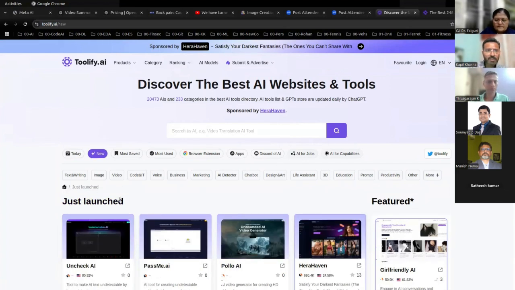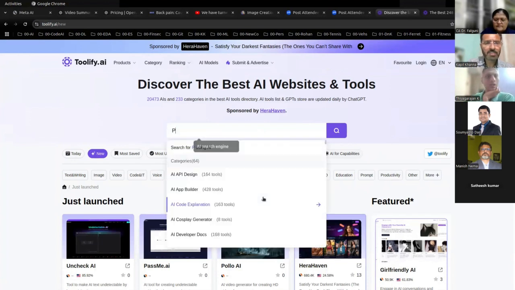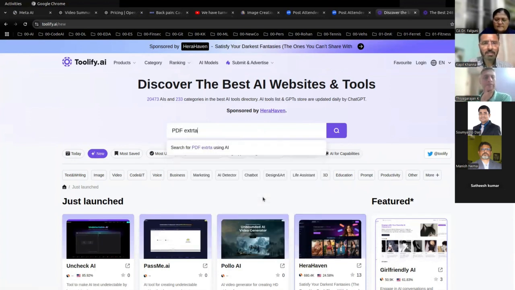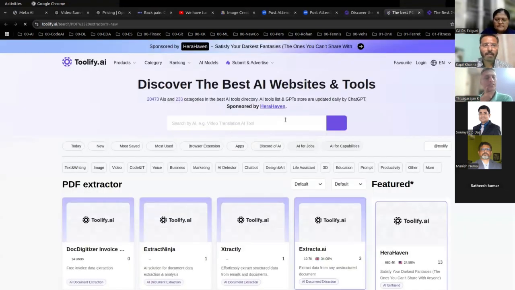There are many filters in this, like, let's search. What would you want to search? PDF extractor. Okay. PDF, and also PPT presentation.